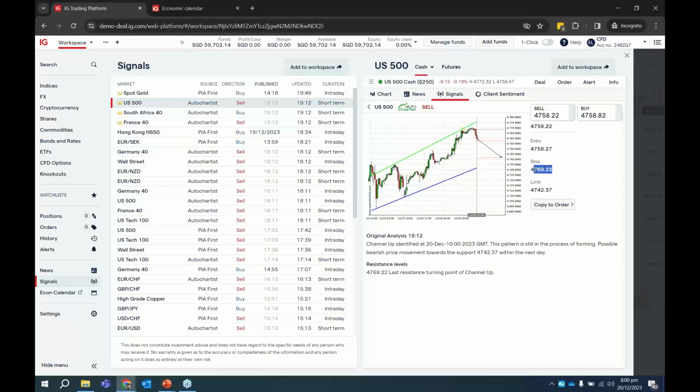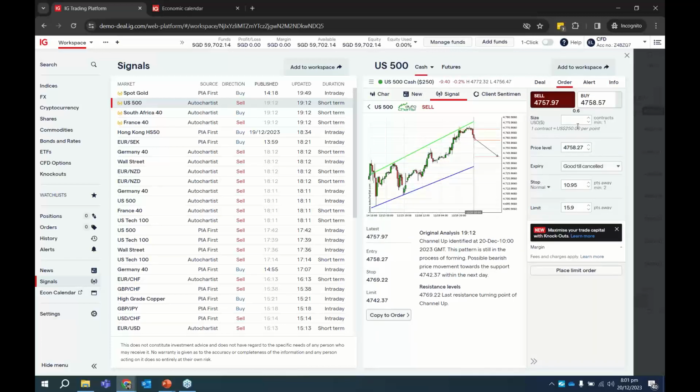Okay, so where to cut the loss. So if you are selling here, where to cut your loss and where to take profit. Okay, so they show you very exact entry prices, very exact exit prices as well. So if you think that it makes sense for you, you can click on the copy to order. So if you click on this, right, what it does is that whatever idea or whatever analysis that they have formed, it gets copied to the IG ticket. And what you need to then do next is to input the trade size that you're looking to enter based on their views.